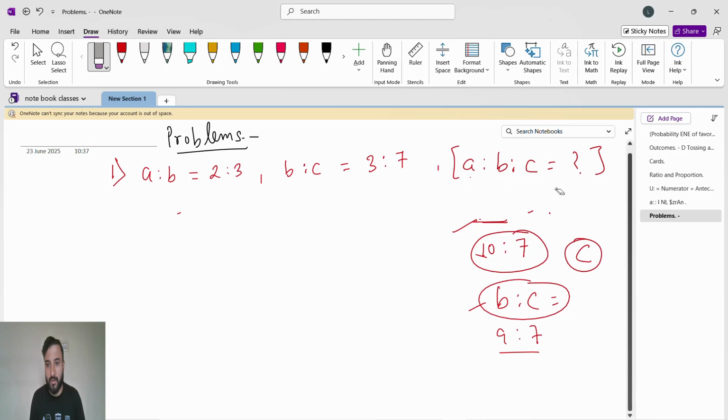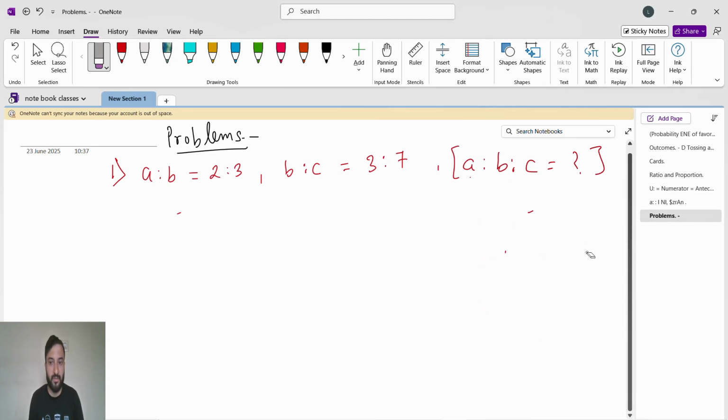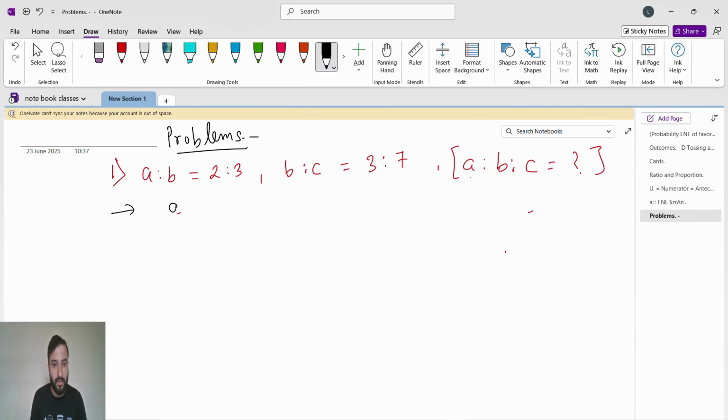So this is a question. Question is a is to b is 2 is to 3, b is to c is 3 is to 7. You have to find a is to b is to c. See, a by b is what? 2 by 3. Okay. B by c is what? 3 by 7. Okay, I have to find a is to b is to c.